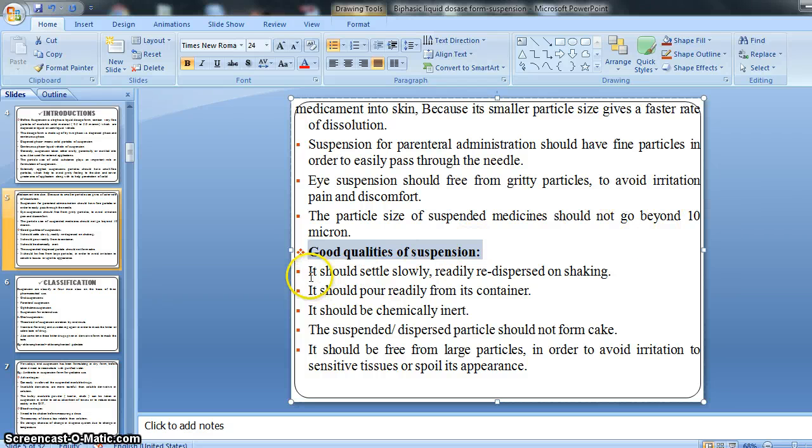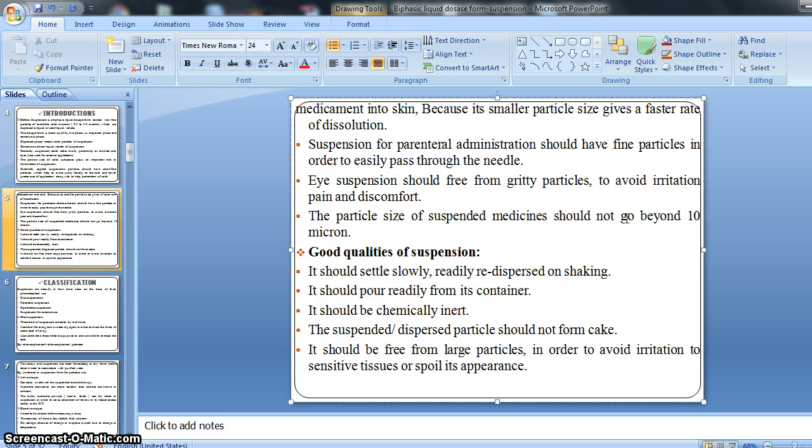So first of all, it should settle slowly and be readily redispersed on shaking. We know that a suspension is made up of insoluble solid material or insoluble solid medicines, right? That particular solid does not dissolve.